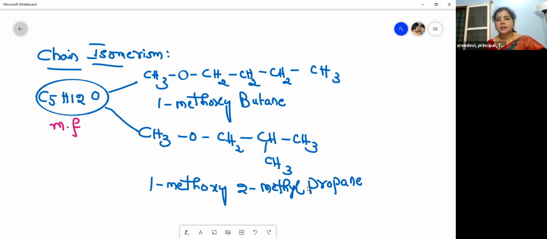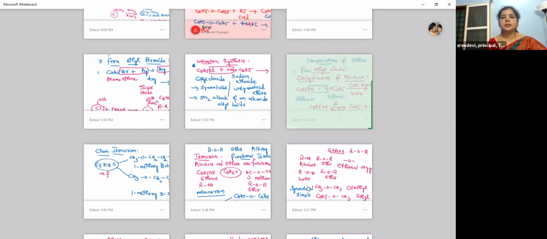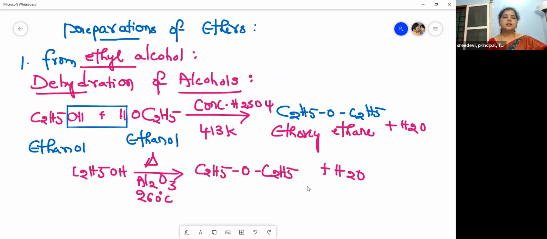And then we started to learn the preparations of ethers. The first preparation is from ethanol, that is ethyl alcohol. This is nothing but dehydration of alcohols. What is the meaning of dehydration? Elimination of water. This is carried out by two reagents, one is concentrated sulfuric acid, the other is alumina, and the temperatures are different. When ethanol is heated with sulfuric acid, we get ether. And when ethanol is heated in the presence of alumina, which is also a dehydrating agent, we get diethyl ether.